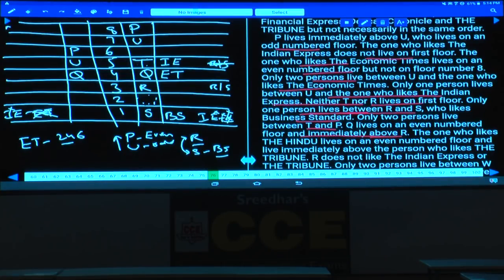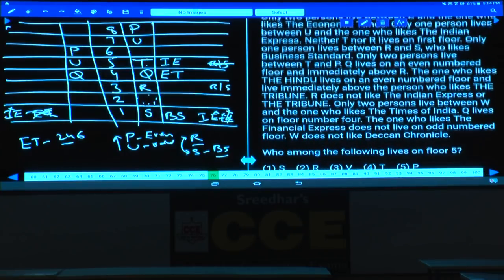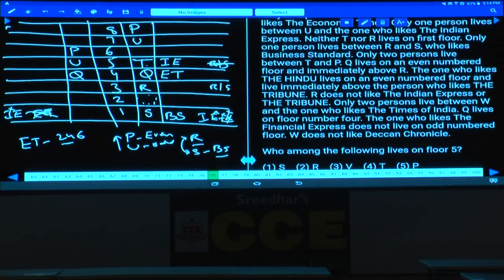Anyhow, we have inferred that information. The one who likes Hindu lives on an even number floor and lives immediately above the one who likes Tribune. Even number floor means it must be the second, 4, 6 or 8. And immediately above whom? Immediately above Tribune.